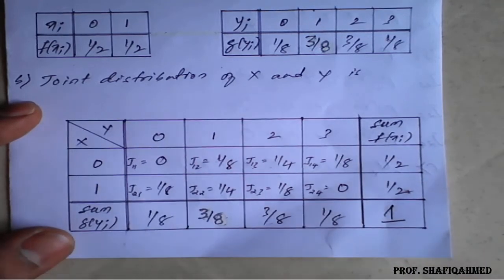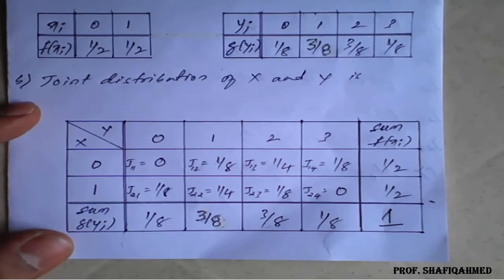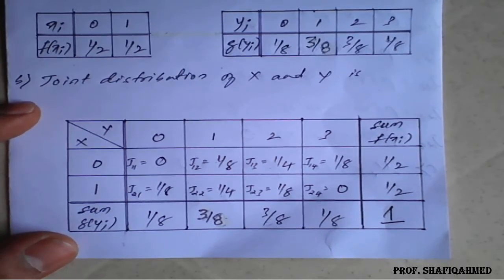Now we need to find the expectation of x, then the expectation of y, then the expectation of xy, and we need to find the standard deviation and correlation here.